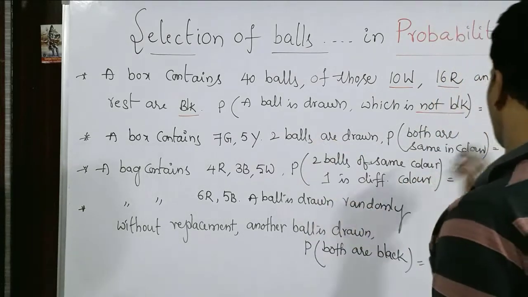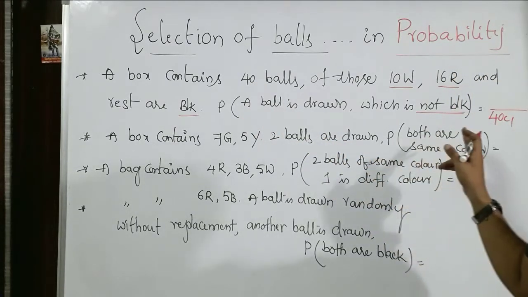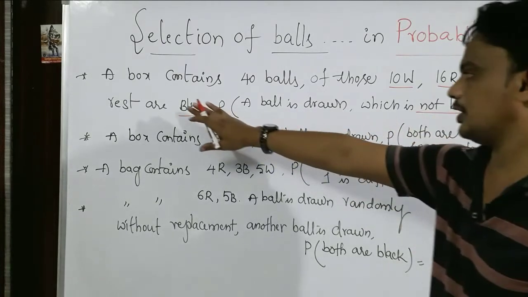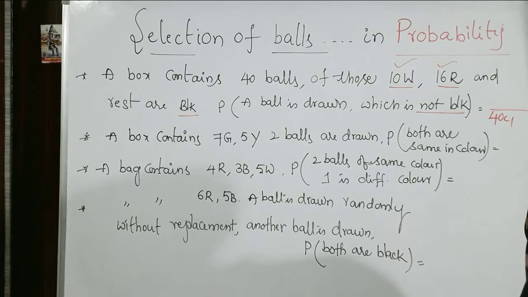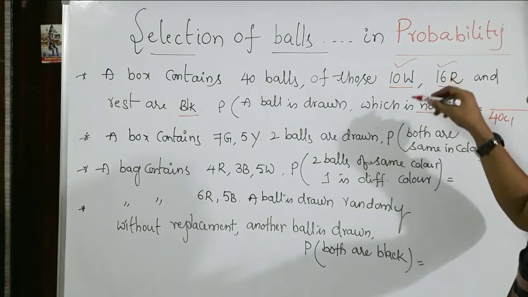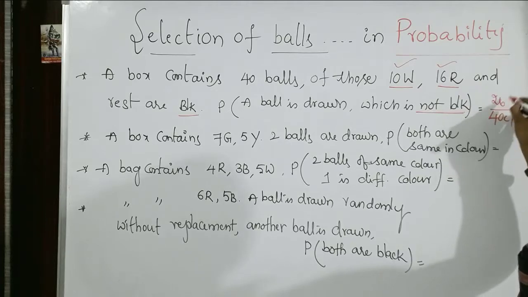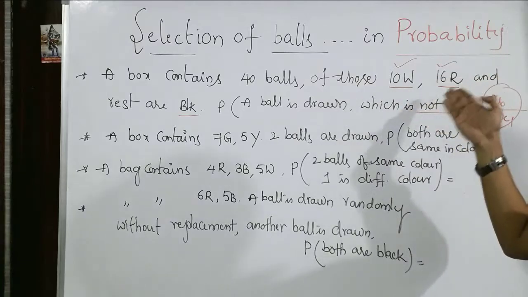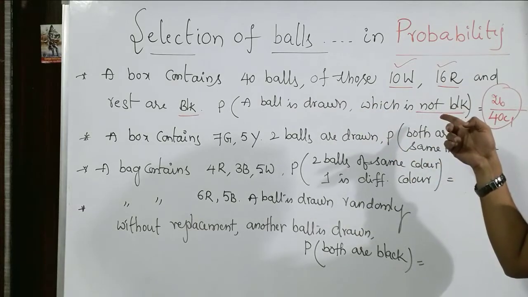Total how many balls are there? 40 balls. From those 40 you are going to select any one ball. The question is that it is not black, so there is no need of taking a black ball. It may be a white ball or it may be a red ball. They didn't mention white or red, it may be either. So can I write 26 chances? Because not black means it may be white or red. 10 plus 16, there are 26 chances to get a ball which is not black.